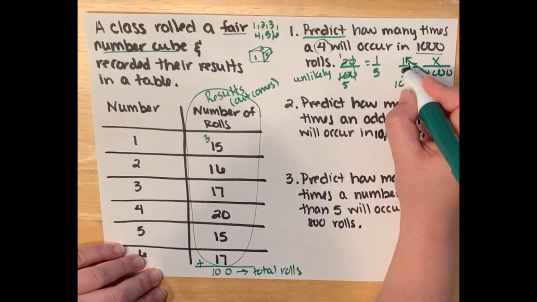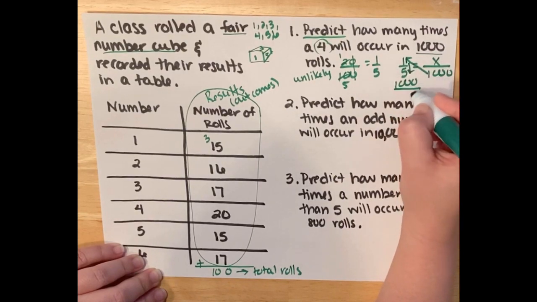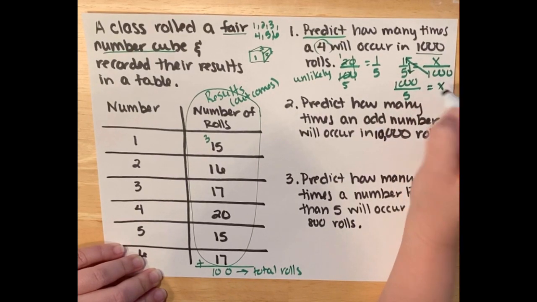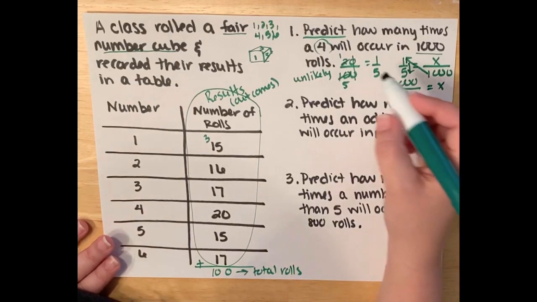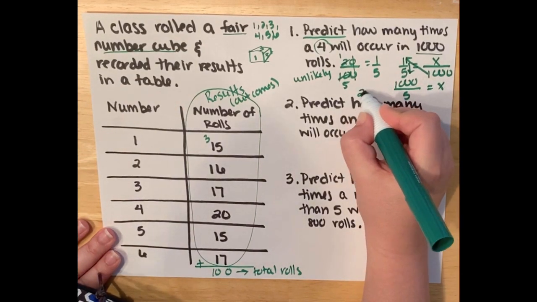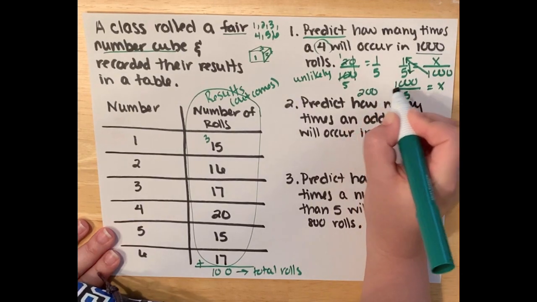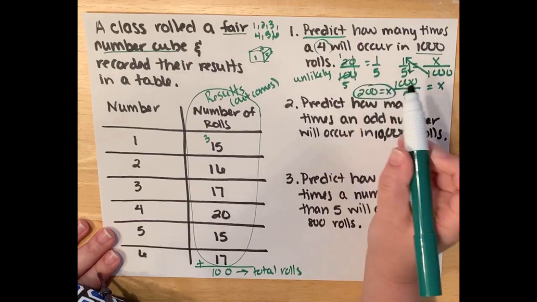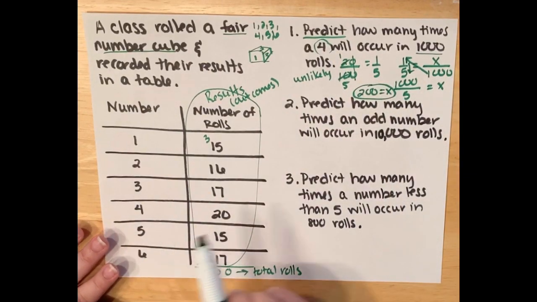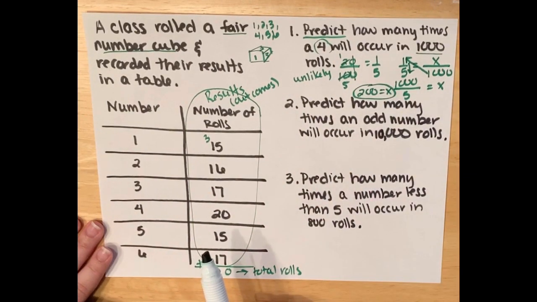And this time I'm just going to leave it, just because x is already by itself. I'm going to leave it to make my life a little easier. And how many times will that happen? Should be 200. And it is. So if I were to do this experiment 1,000 times, or roll it 1,000 times, I'm predicting I would get 4 from the dice 200 times out of 1,000 rolls.